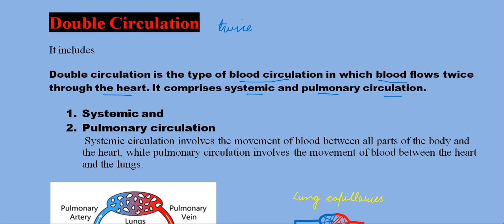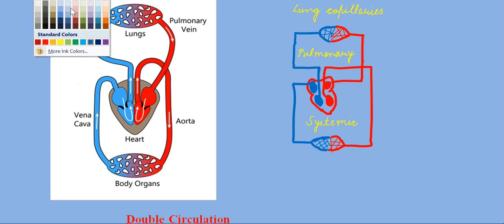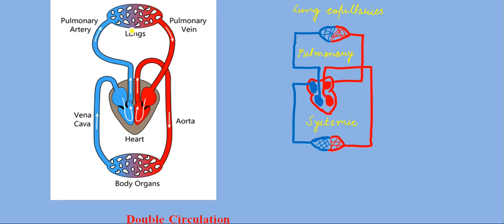So let's understand. You can see the structure of the heart in this diagram.